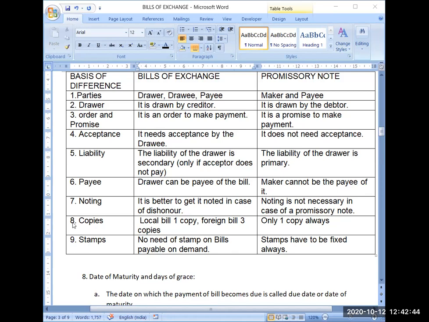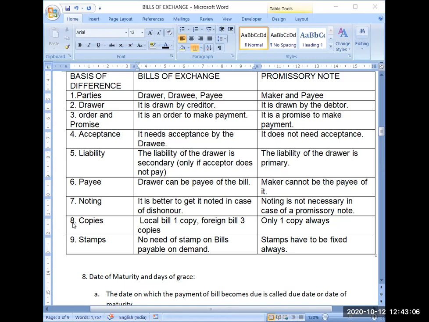So now you need a proof that you have presented the bill for payment and the person has denied. You need a legal proof for that, so that you can go to court and you can enforce the payment of that bill. So now what you will technically do, you will go to a lawyer and you will tell the whole scenario to the lawyer. The lawyer will collect the bill from you.